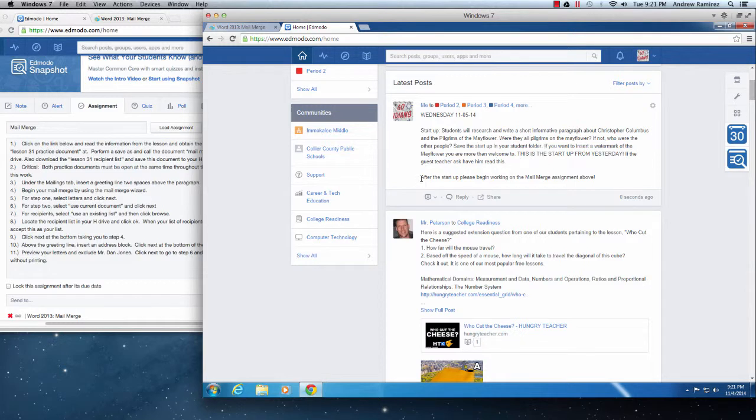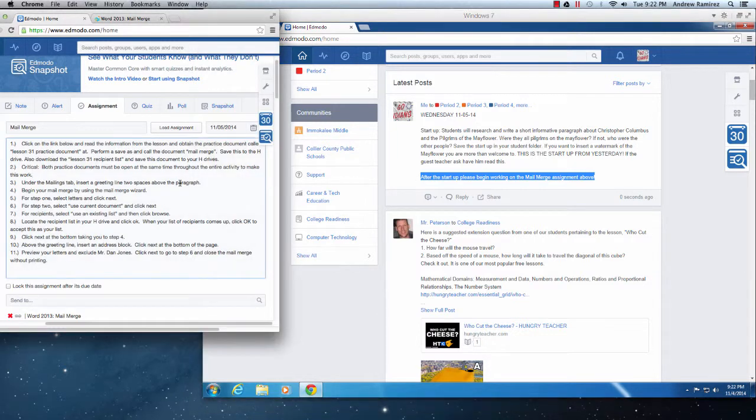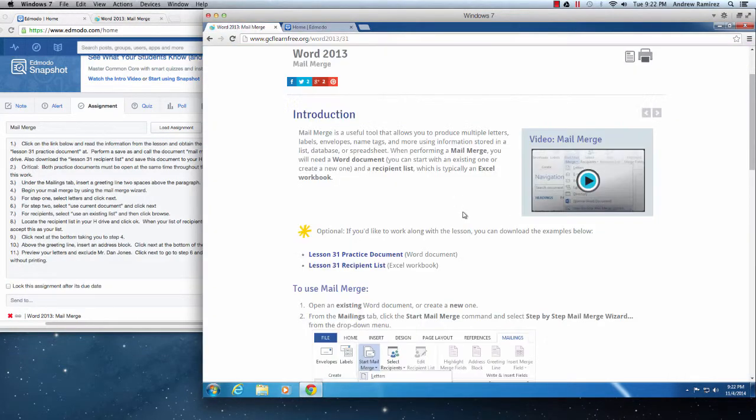After that, please begin working on the mail merge assignment above. So this is going to be the mail merge assignment right over here. So you did your research on the Pilgrims and the Mayflower, you wrote your little short summary, you saved it to your student folder, you're ready to get on to today's assignment, which is over here in GCF Learn. So what you're going to do, like usual, click on the link below. It's going to bring you to this mail merge web page right here for you.